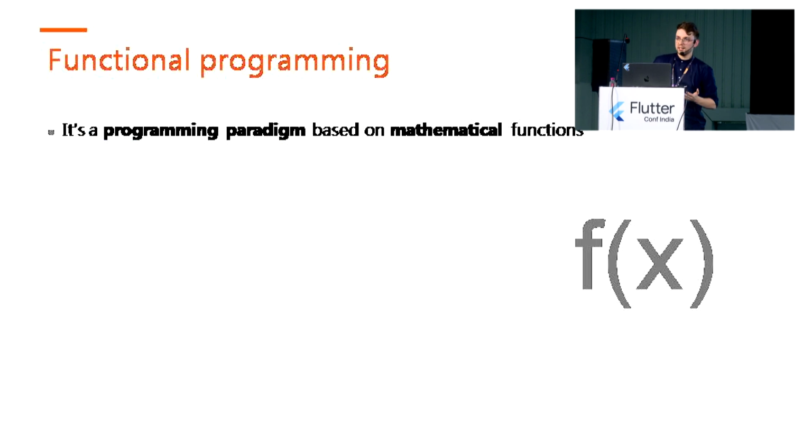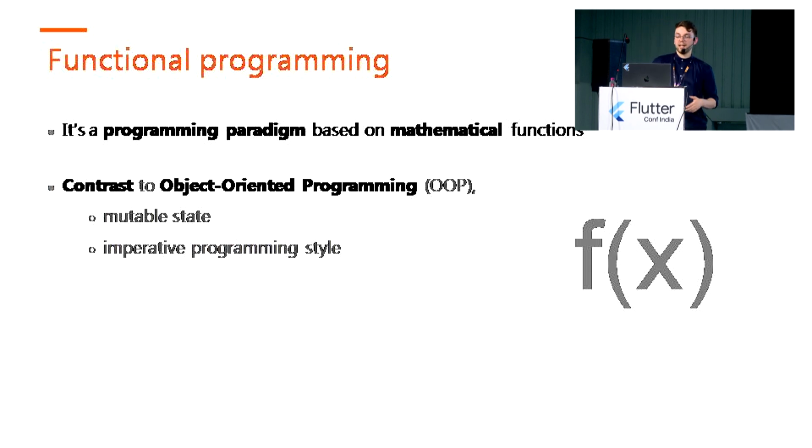So let's summarize the principles we learned about functional programming. Functional programming, as we saw, is heavily based on mathematical functions, and it represents a contrast to object-oriented programming, where we are doing the opposite. We have objects mutating their inner state, and object-oriented programming heavily relies on the imperative programming style.